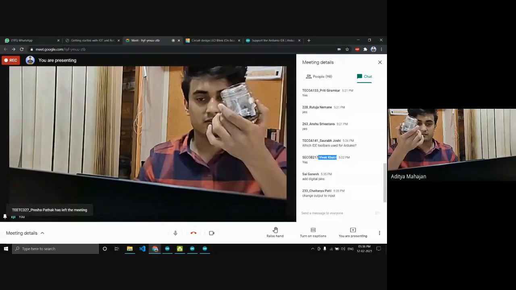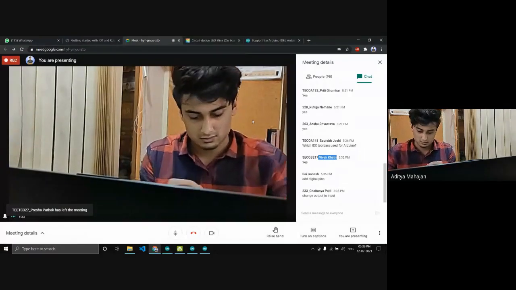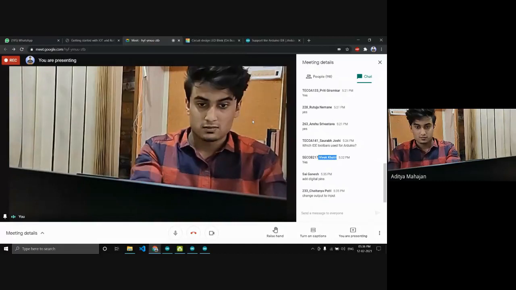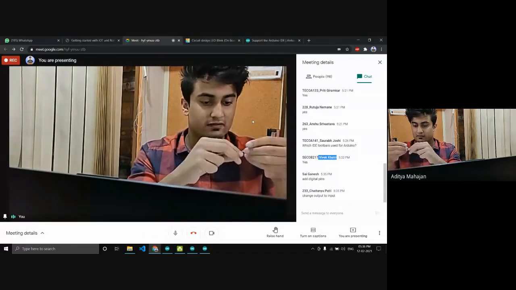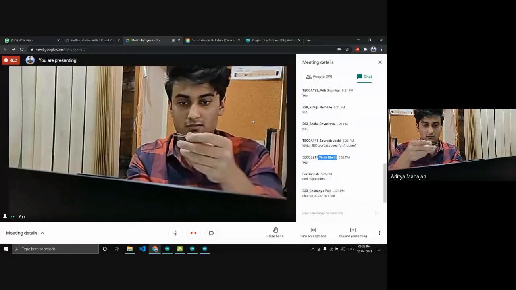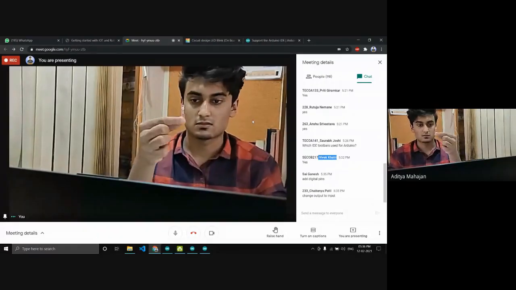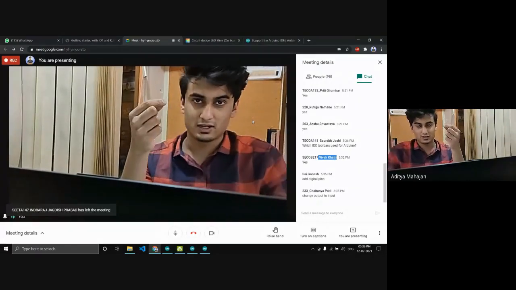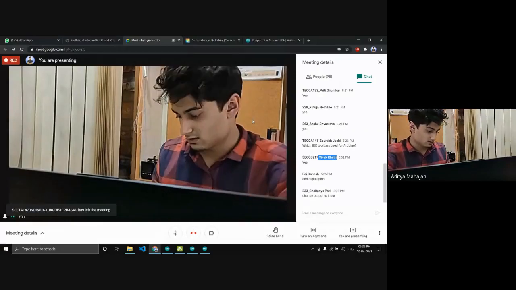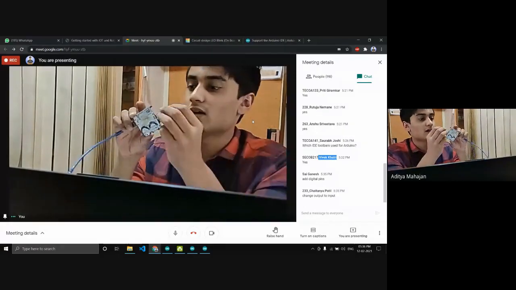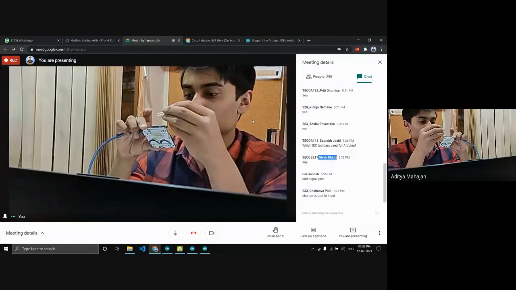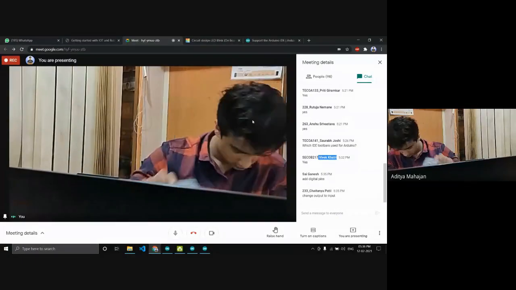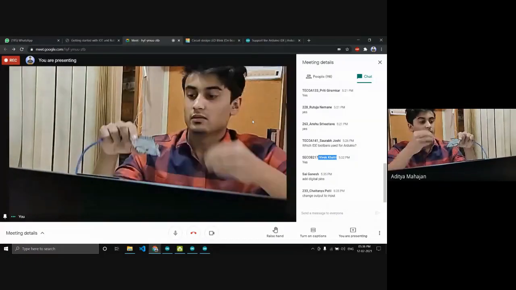This is my jar of components. So yeah, I have this LED over here, your basic normal LED which you have used in your school projects. So now I'm attaching this LED to pin number 10.